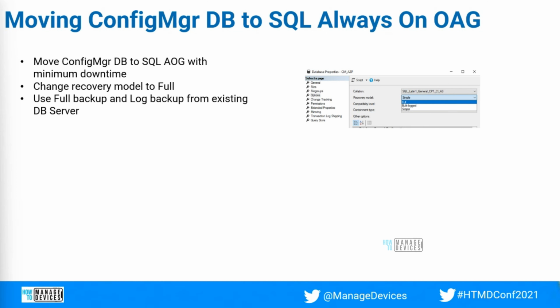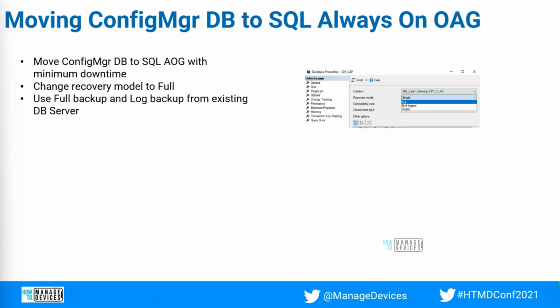Right now, use full backup and log backup from the existing DB server. So you are doing this on your existing DB server, whichever is going to move to SQL Always On. You need to take a full backup and then followed by log backups. So you can plan this accordingly. Like if you are planning to move the SQL database tomorrow, Sunday, then you can start from Friday evening, take one full backup, and then take subsequent log backups every 6 hours or 8 hours.